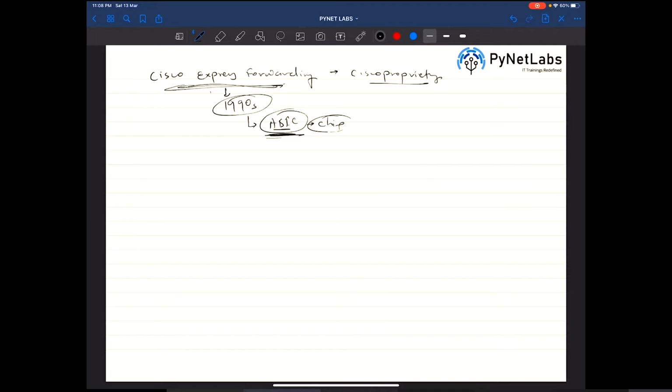TCAM, or ternary content addressable memory, is specifically present on switches mostly, and it maintains something called the MAC address table. So we also call it the CAM table, the content addressable memory table, or the MAC address table.